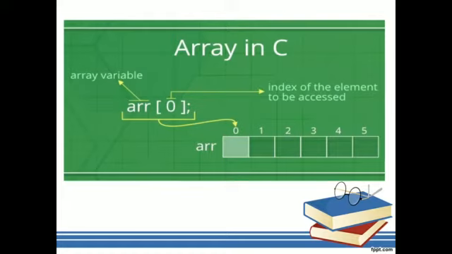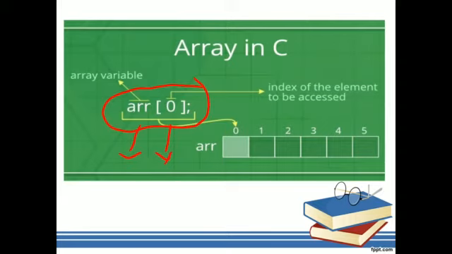So this is the array in C, meaning how we will store the values. This is one example. Here ARR is nothing but the array variable or element. This is called an element. Here in the subscript we have the index value, that is 0. 0 is the index value which is used to represent the element.